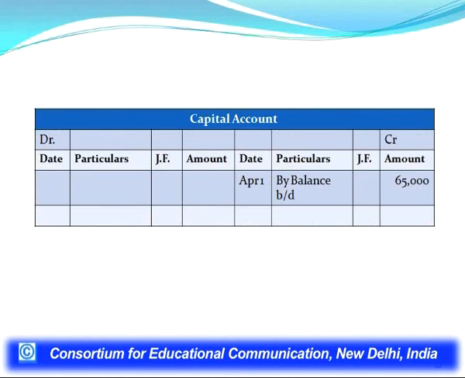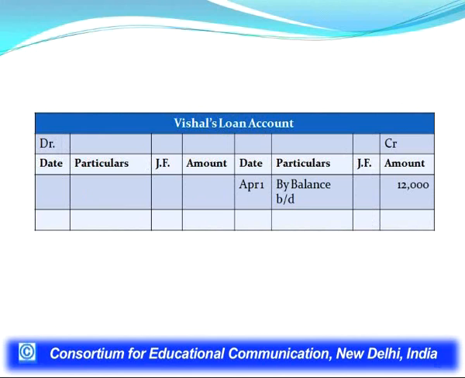We could check here from this personal account of Vishal. Vishal is showing a credit balance of 12,000. It means the firm owes rupees 12,000 to Mr. Vishal. The firm has to pay rupees 12,000 to Mr. Vishal, which the firm has taken as a loan from him.